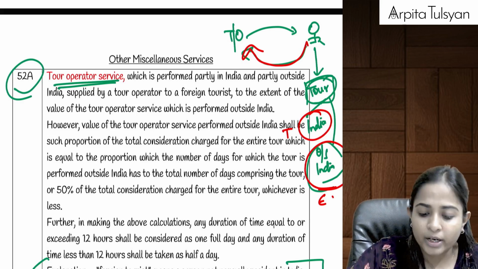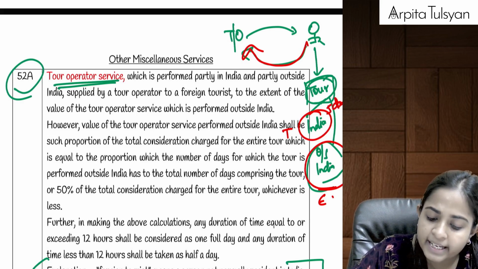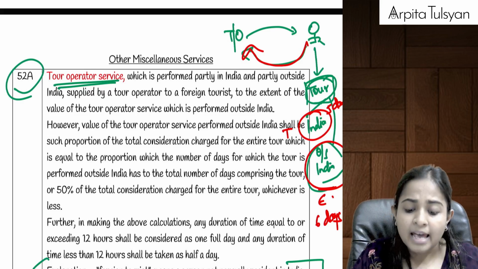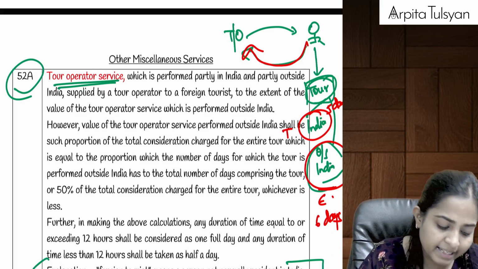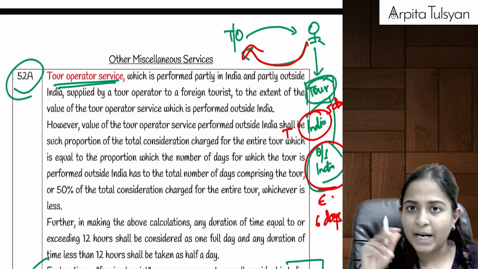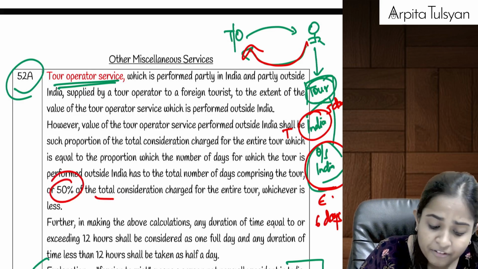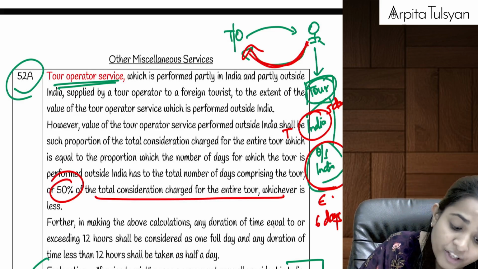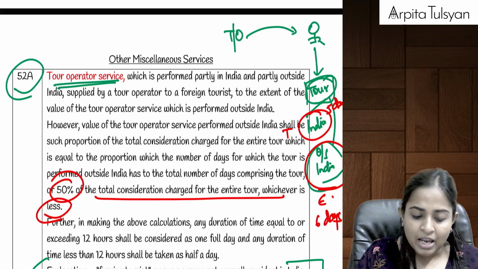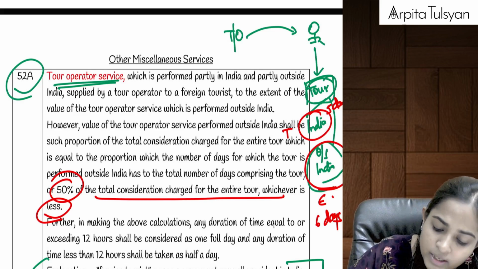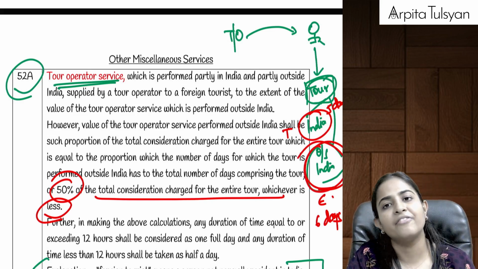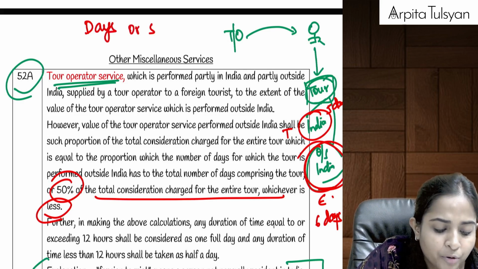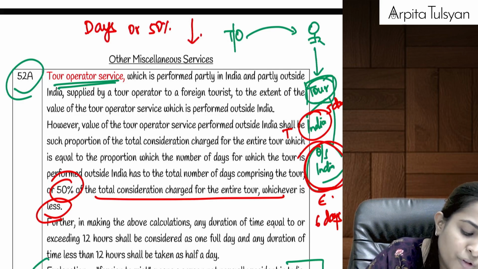Let's say my tour in India is of 5 days, and my tour outside India is going to be of 6 days. So in the ratio of 5:6, the amount will be apportioned. The 5 days amount will be taxable, the 6 days amount will be exempted from GST. You have to do that bifurcation, 5 days or 6 days, or 50% of the total consideration of the entire tour, whichever is less. This is how you are supposed to calculate the value of the tour outside India, which is going to be exempted. So first you do the calculation in the proportion of number of days, or you take 50% of the total consideration, out of these two, whichever is less.